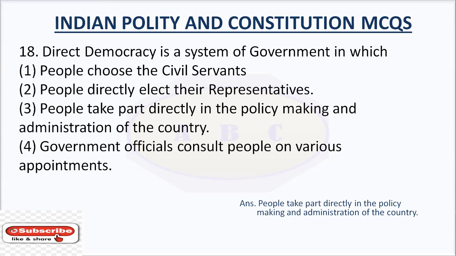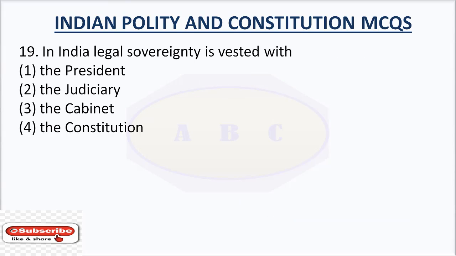The answer is people take part directly in the policy making and administration of the country. Direct democracy is a system in which people take part directly in the policy making and administration of the country.